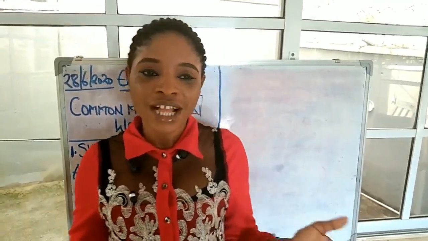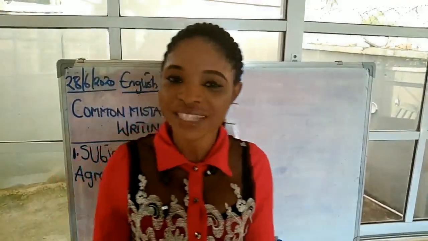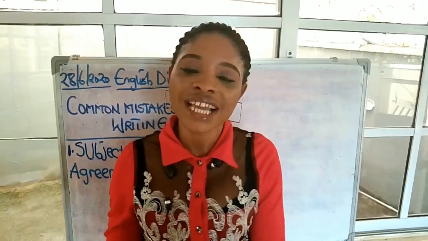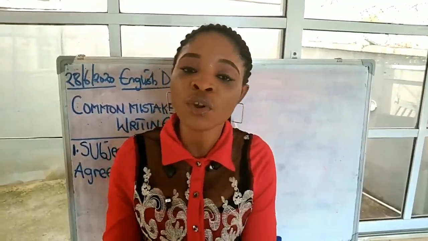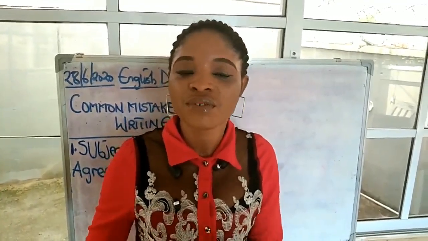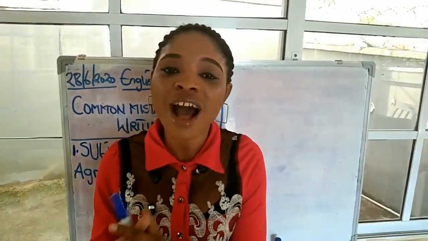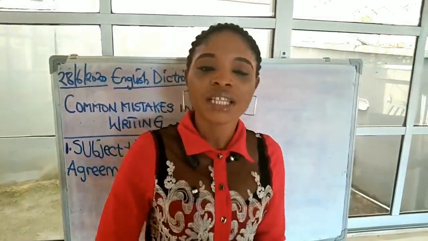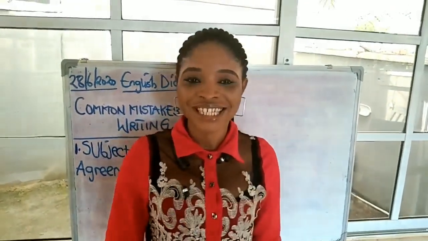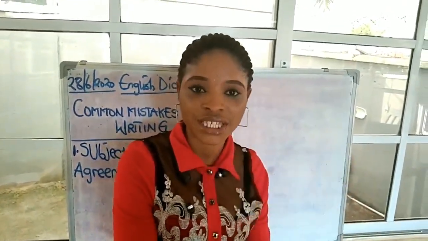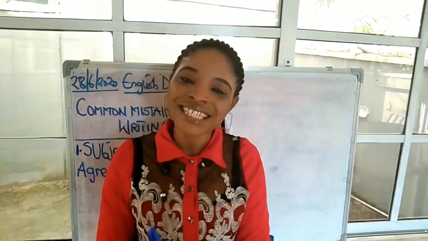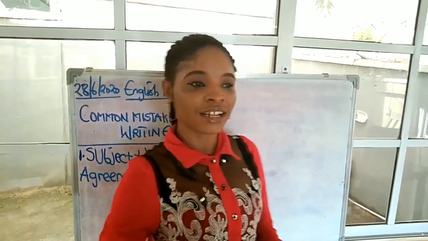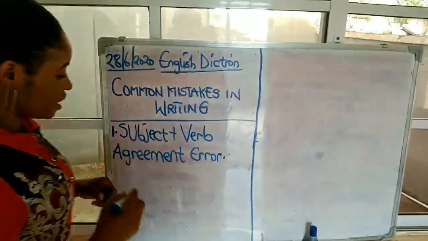The subject and verb agreement error says that when the subject of a sentence is indicating plural, that means the verb in that sentence must also indicate plurality. In other words, if the subject of a sentence is indicating singularity, the verb in that sentence must also indicate singularity. Okay, let's take a look at what we're talking about here.